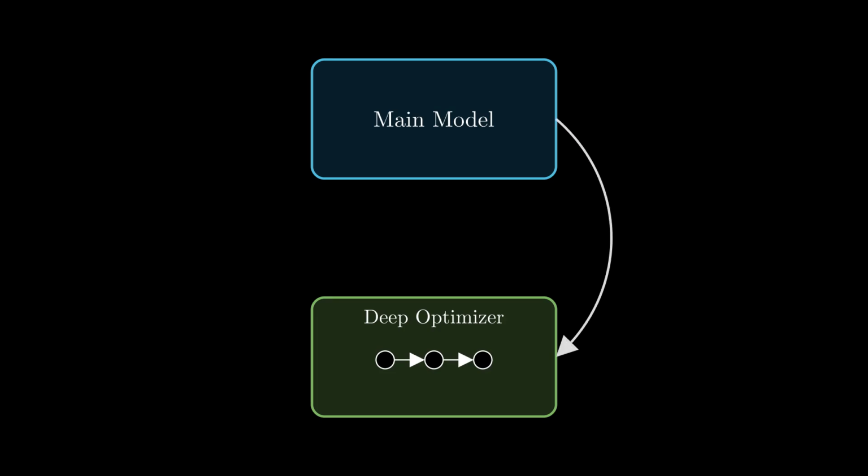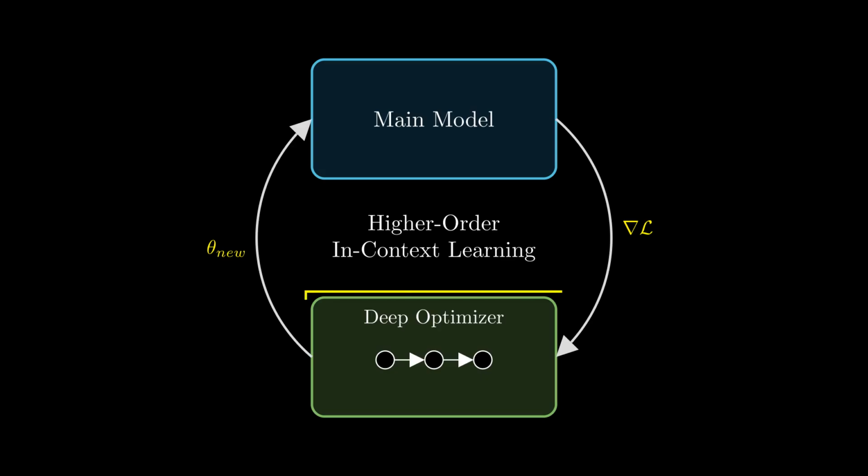Here is how they interact. The main model sends its performance feedback, the gradients, down to the optimizer. The deep optimizer processes this information and sends back specific parameter updates. Crucially, because the optimizer is a neural network with memory, it doesn't just react to the current moment. It observes the history of gradients, learning the trajectory of the loss landscape. This enables what we call higher-order in-context learning. The optimizer isn't just calculating, it is learning how to learn, adjusting its strategy on the fly based on the context of the training process itself.